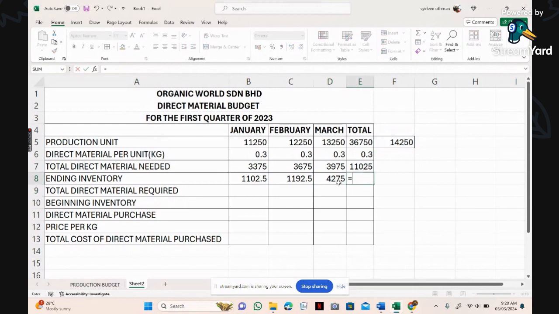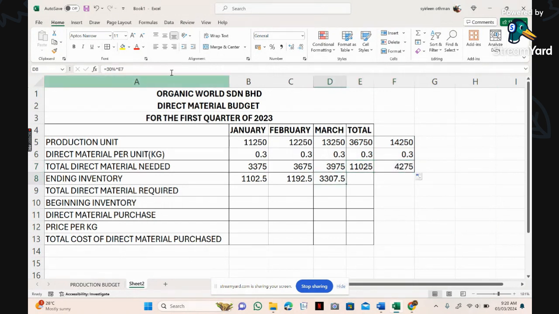It's 14250, sorry. Yang ni, kejap. Okay, your ending inventory ni is 30% from your requirement. Okay, kejap. Okay, yang ni tarik dulu. Ini tarik dulu.